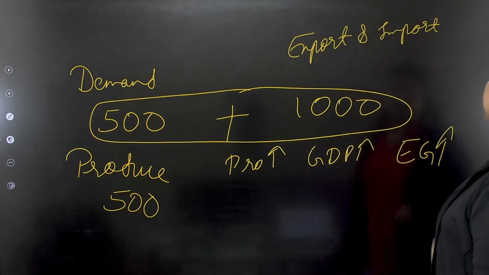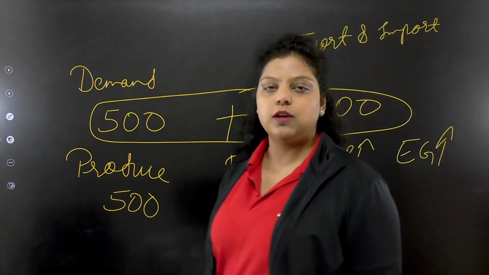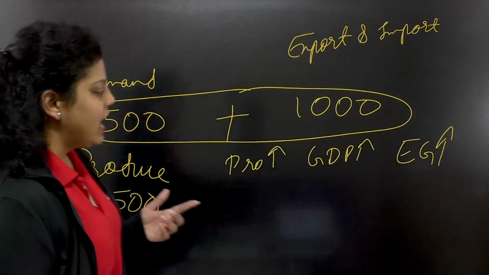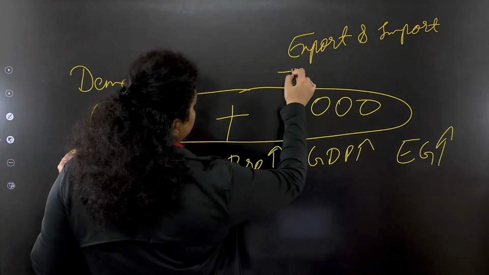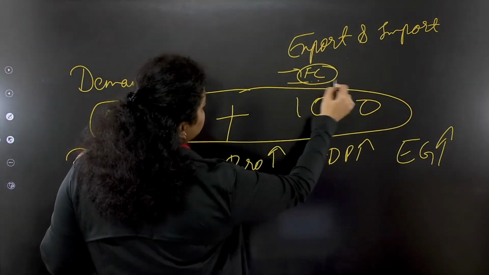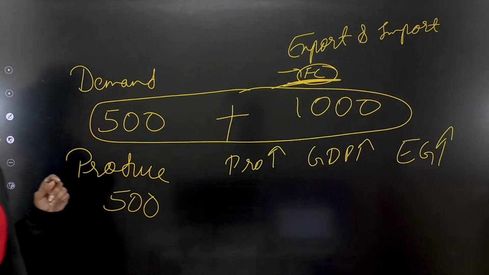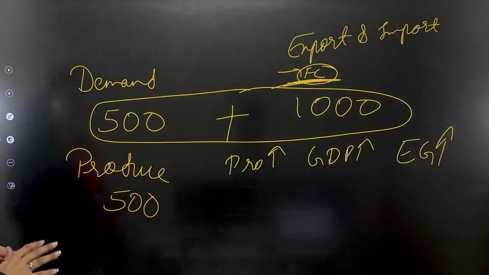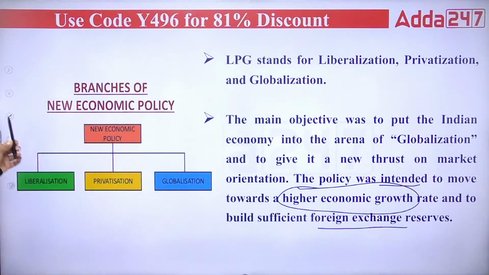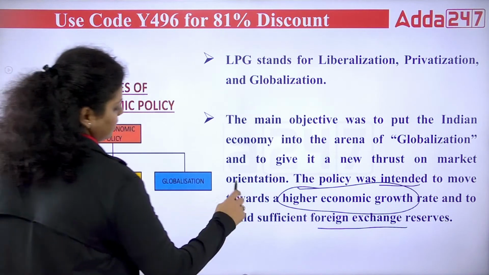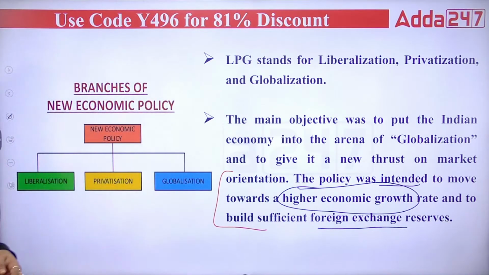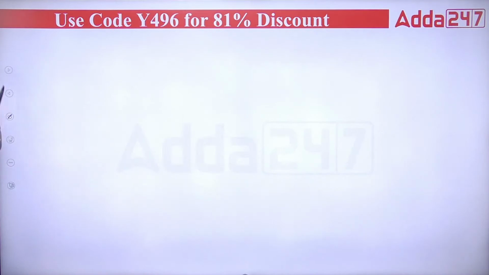That's how globalization has helped the country to increase economic growth. And whenever you are trading in foreign currency, it gave us the option to make a sufficient Forex reserve also. Clear? So this is the meaning of this last statement.